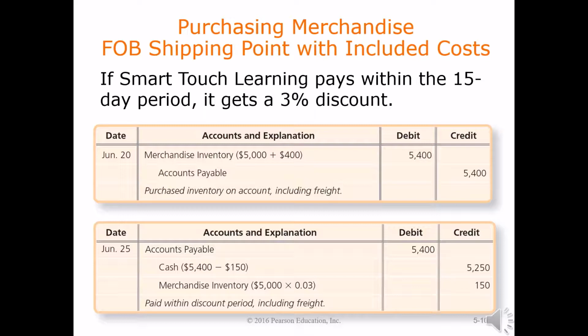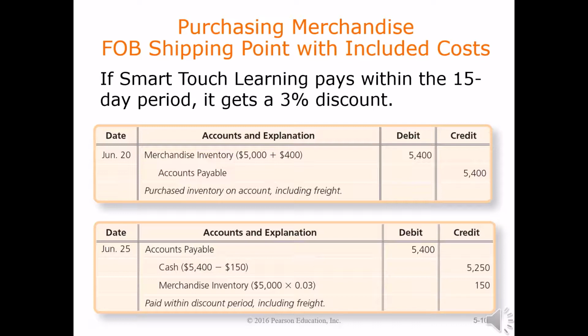Let's say that we're in a 3% discount qualification and we want to take that discount. What do we take the discount on? We can only take the discount on merchandise inventory that we've taken possession of. That in this case is $5,000. If we'd returned $1,000 of merchandise inventory, we could only take the discount on what we kept, which would in that case be $4,000. We can't take a merchandise inventory discount on shipping costs. Those two things are unrelated.